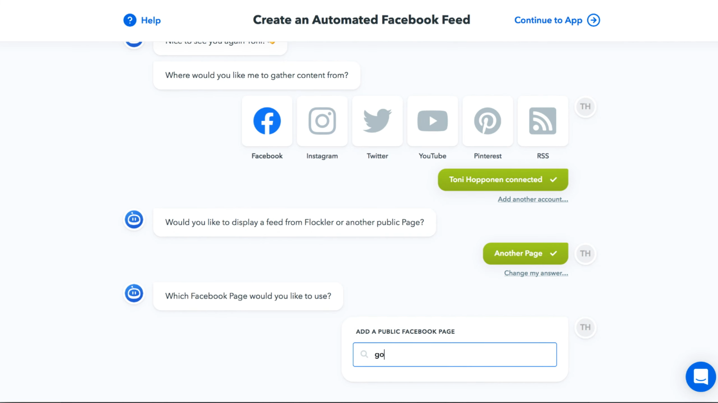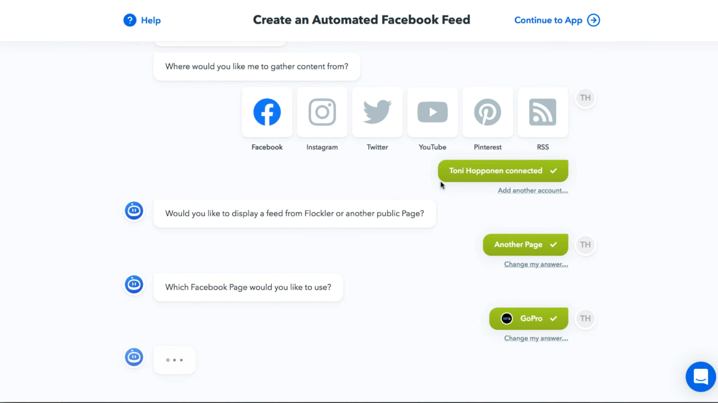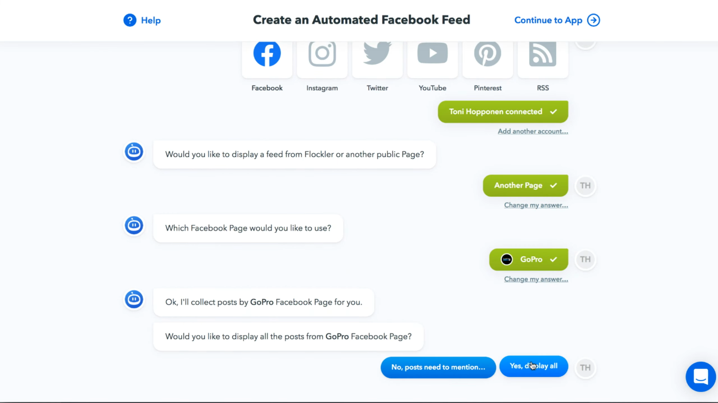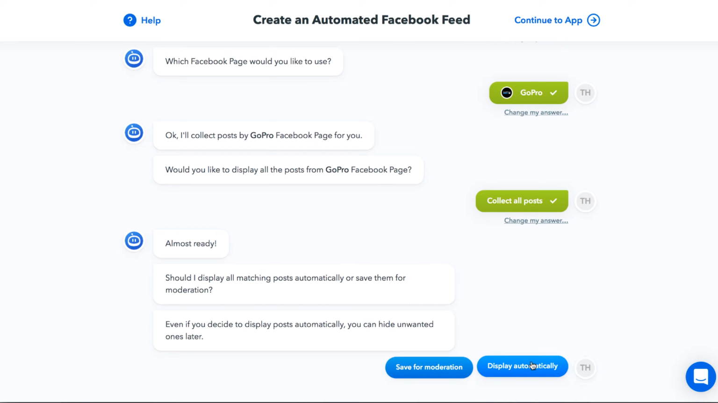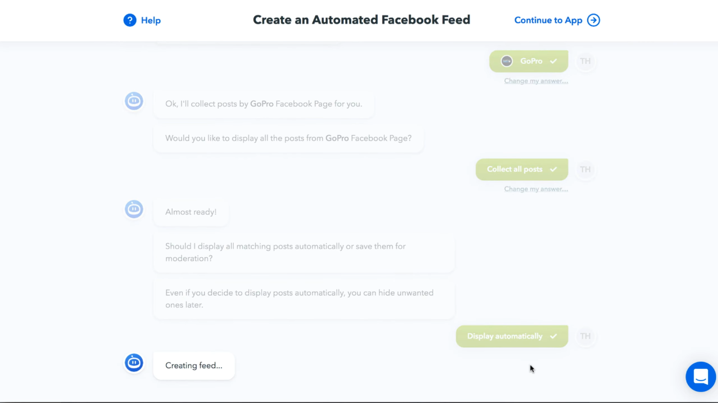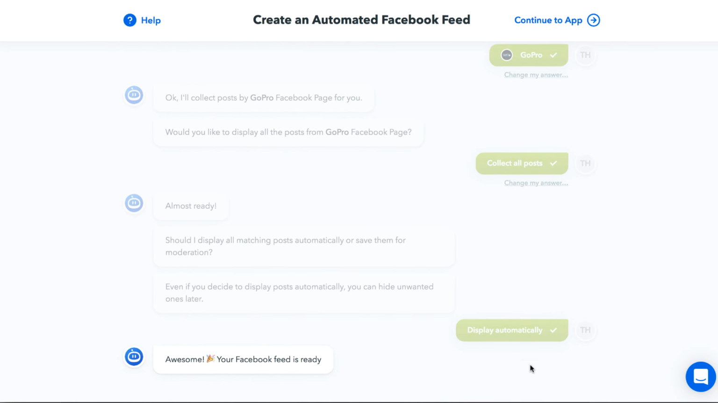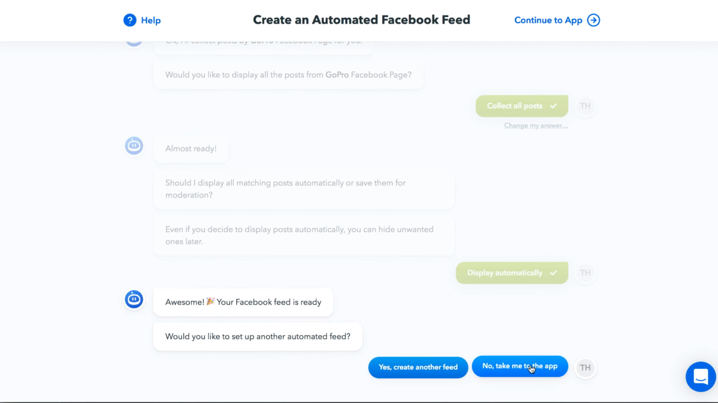Next, type the name of the Facebook page. You can also add the URL of the page to the field. I'll select GoPro. Here I could filter posts by a keyword, but I want to show all the posts. And the last question, store for moderation or display automatically. Save for moderation is helpful if you're looking to gather posts from anyone mentioning a hashtag. However, in this video, I'll choose to show all GoPro's posts automatically. And that's it. We've now got both Instagram and Facebook feeds set up. I can choose to display them together or separately on any digital service.